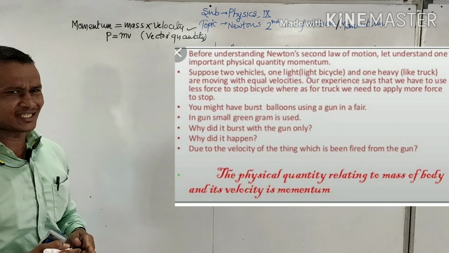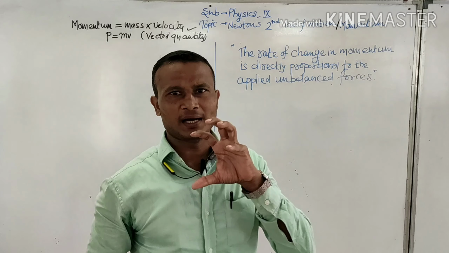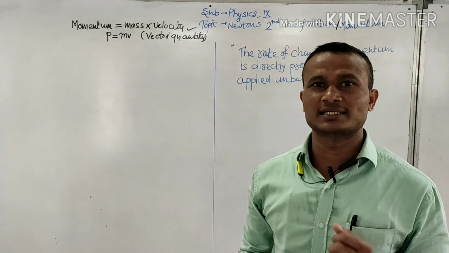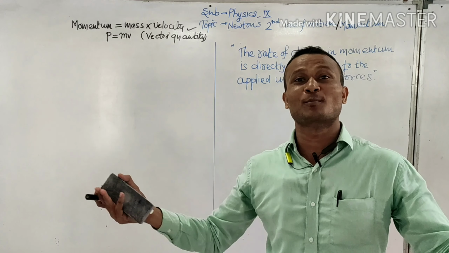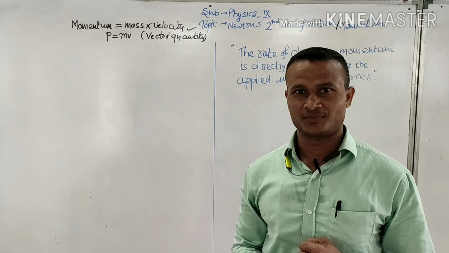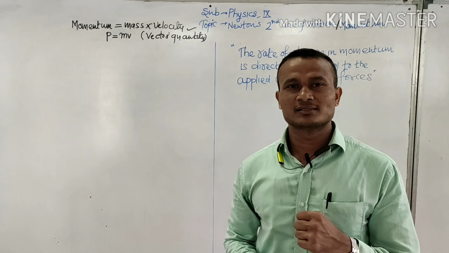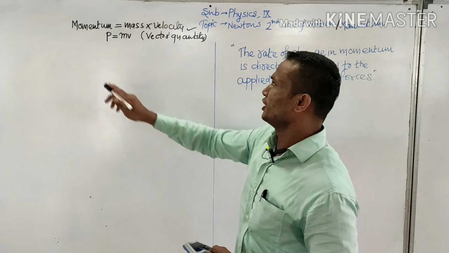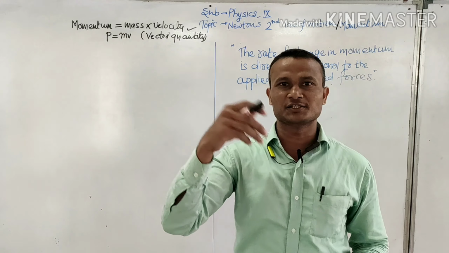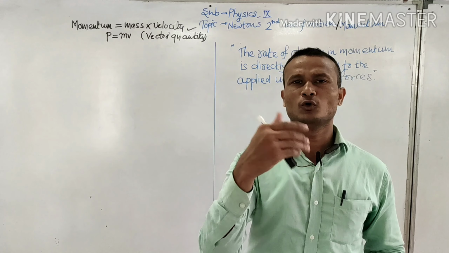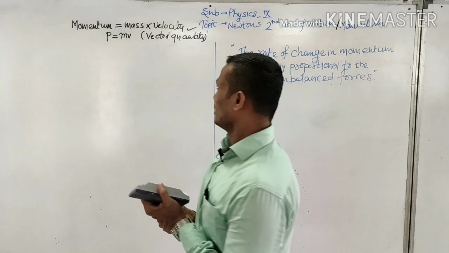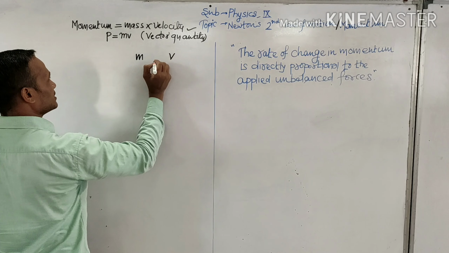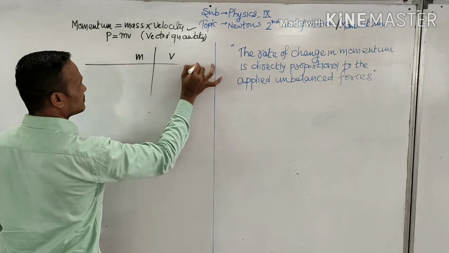Now, the question arises in mind, we have mass as a separate physical quantity, and velocity as a separate one, then why is there a necessity to have mass and velocity combined, right? There are certain reasons. So let us understand why there is a need to introduce a new quantity, that is momentum. For that I am going to give an example. Supposing mass and supposing velocity, right?